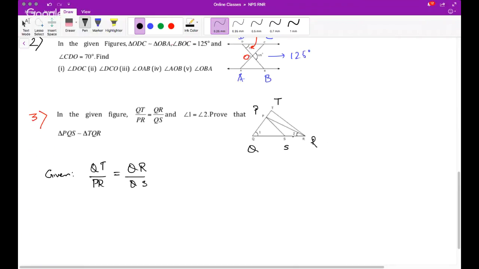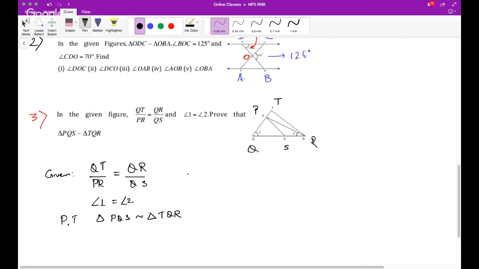Also given is angle 1 is equal to angle 2, and you have to prove that triangle PQS is similar to triangle PQR. You guys can also try parallelly if you want, but I'll solve it. I'll give you 1 minute to try, and then you can suggest where to start.